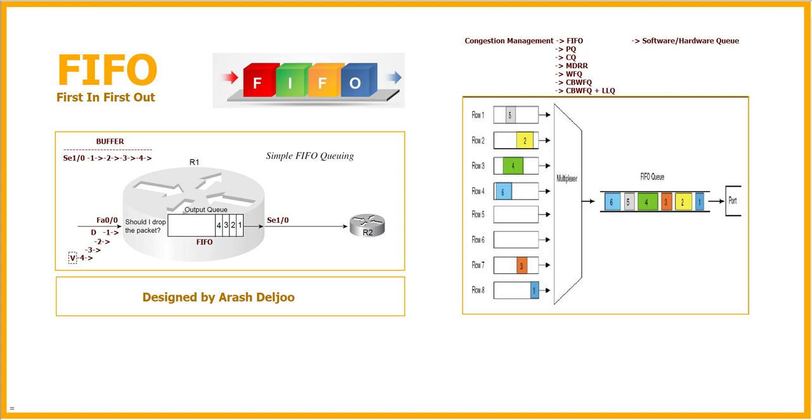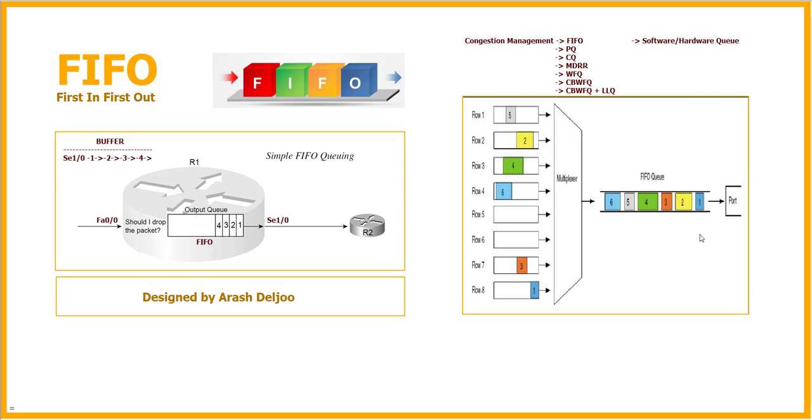Finally, about FIFO, we can say FIFO involves a single queue where the first packet to be placed on the output interface queue is the first packet to leave the interface. First come, first served. In FIFO queuing, all traffic belongs to the same class. You will learn other methods of queuing, and after that you can better understand FIFO.